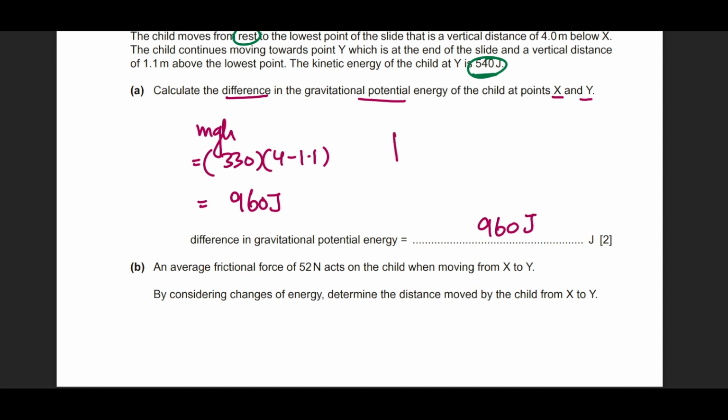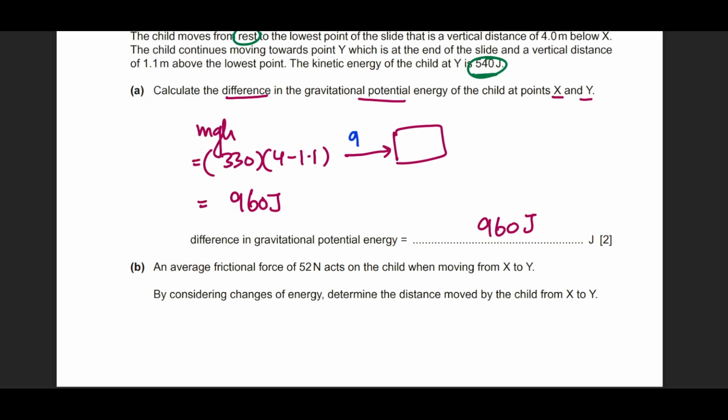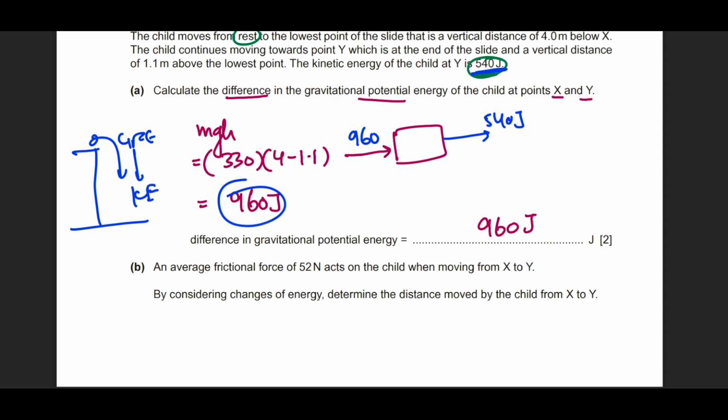Now, please notice at this point, what have you invested in the system from an efficiency perspective? This will come in handy in the next parts. I've invested 960 joules. I got back 540 joules in terms of kinetic energy. And this is what we say, that any object falling from a distance, the gravitational potential energy converts into kinetic energy. But I invested 960. It only translated into 540 kinetic energy. Where has the rest of it gone? The rest of it has been converted into heat, or you can say it has been lost due to friction, which will be the next part.